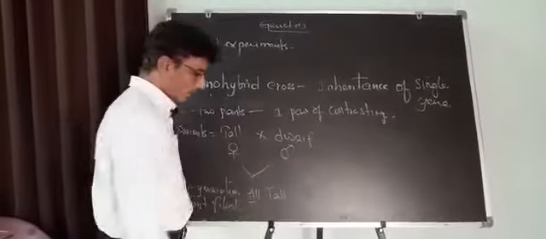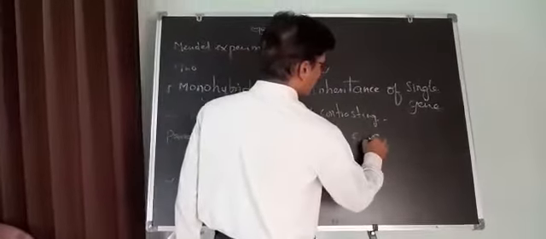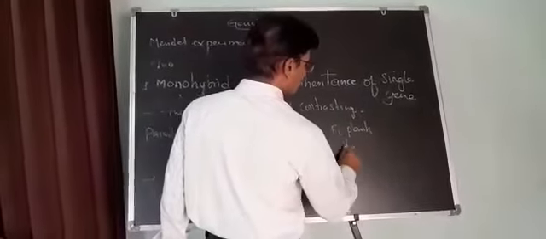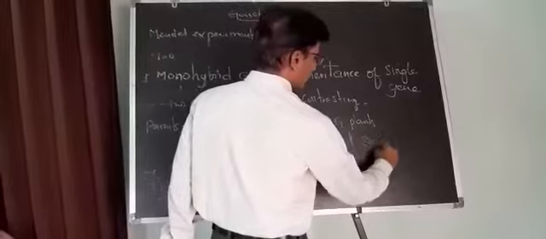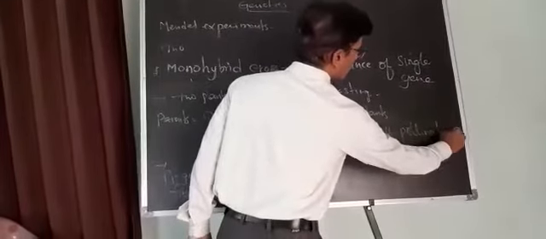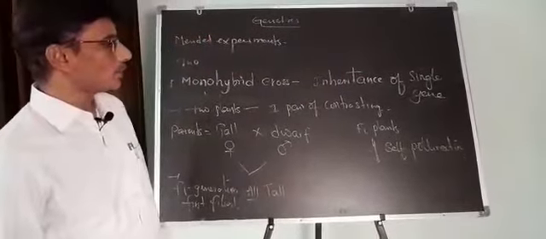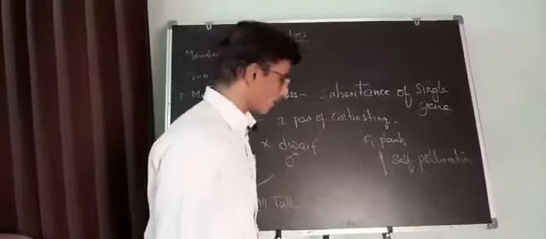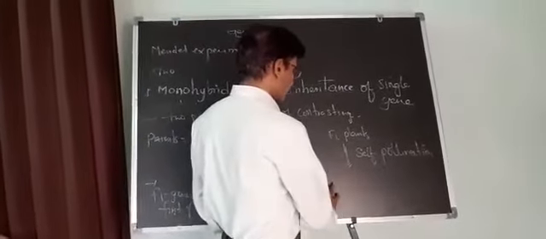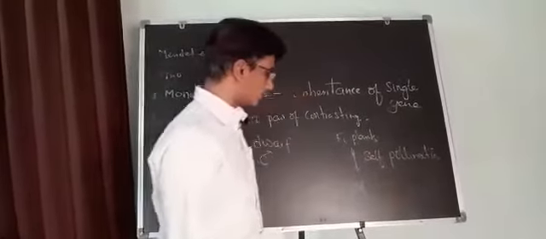Next, these F1 plants are allowed self-pollination, not cross-pollination. Listen to me carefully. F1 plants undergo self-pollination. Then Mendel got another generation, known as the F2 generation.